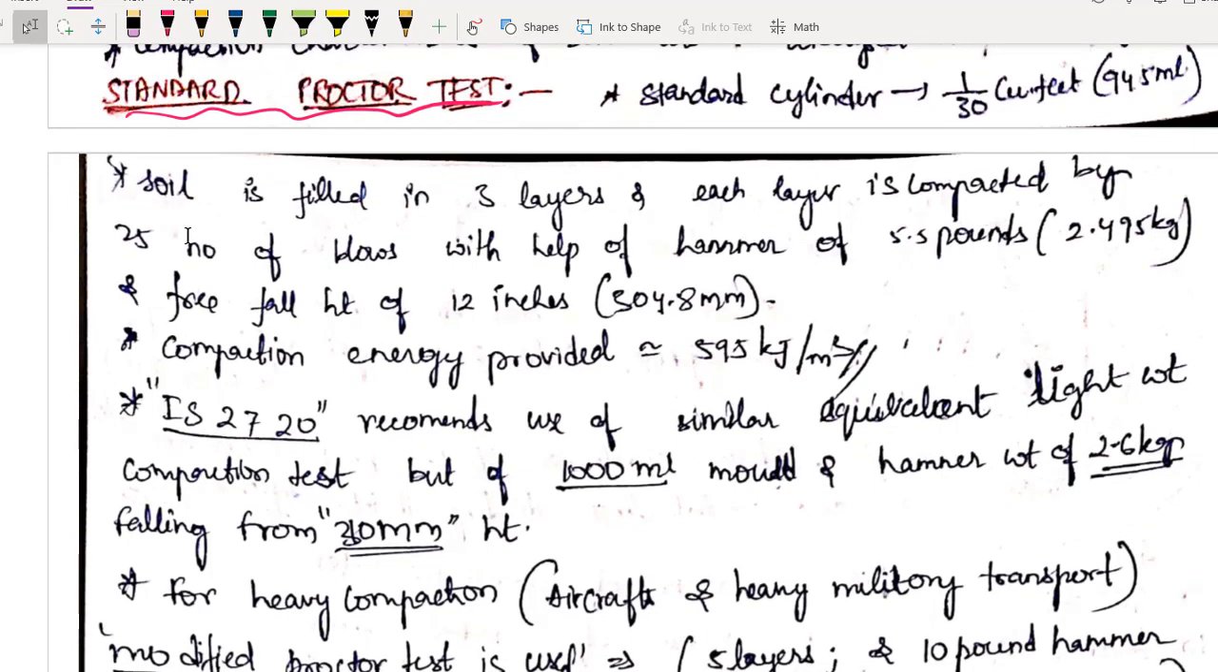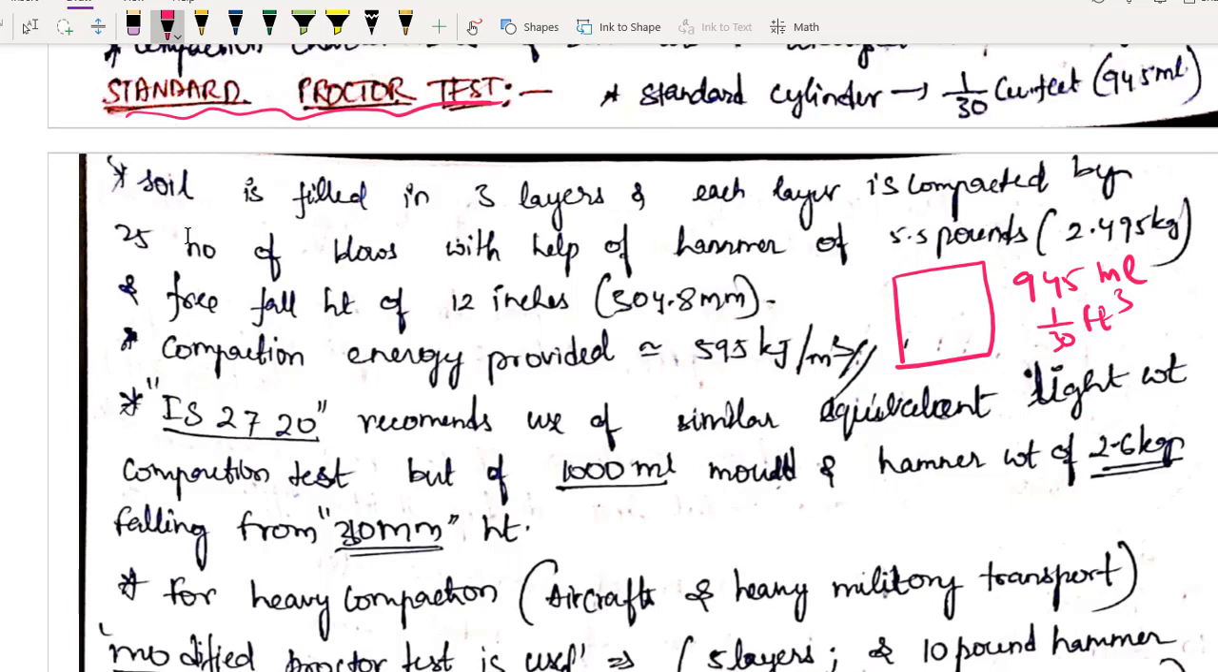What will we have in the standard Proctor test? Very simple. We will have one standard cylinder. The capacity of the cylinder is 945 ml, or in feet you can say 1/30 cubic feet, up to you. So take a cylinder of 945 ml.